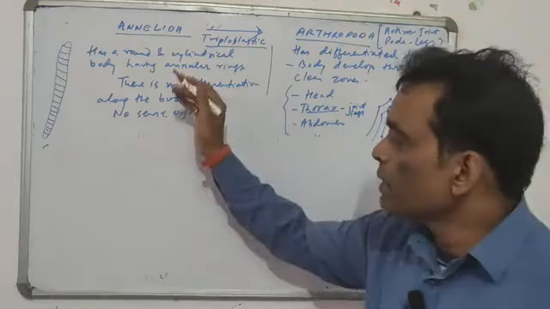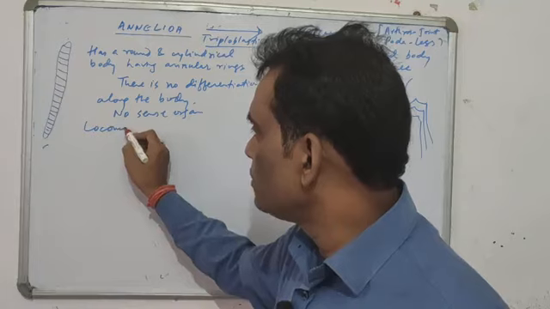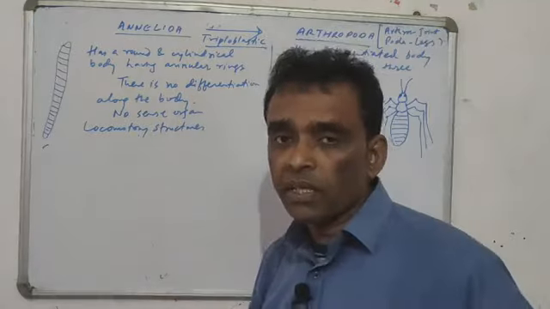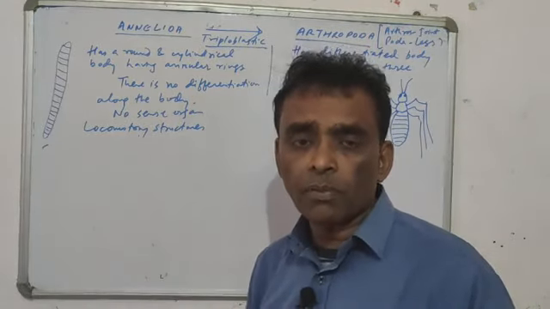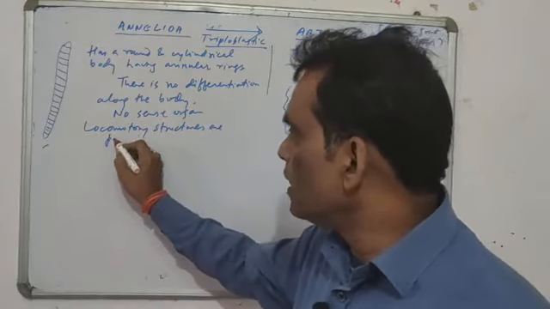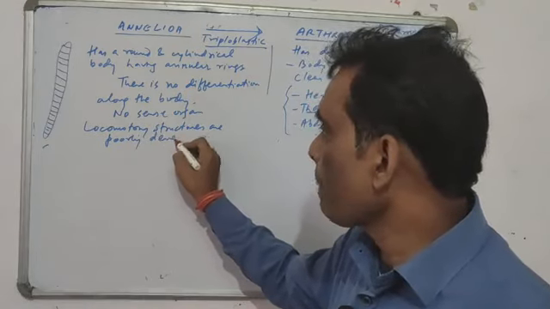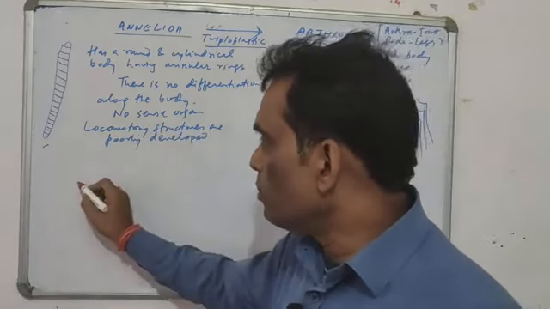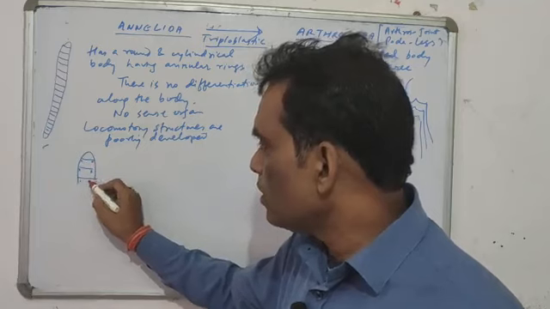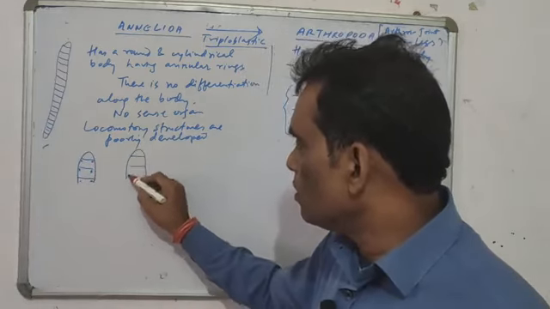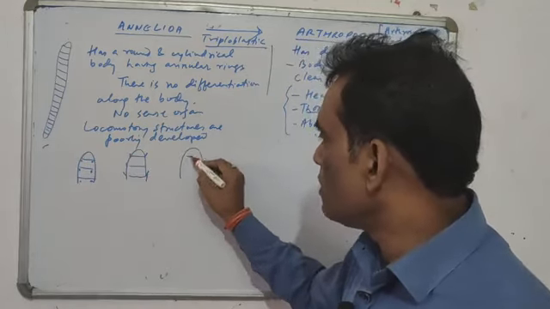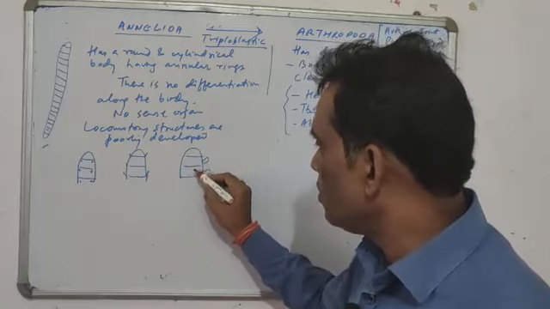ठीक है। यहाँ पर क्या है? Locomotory structures are there, locomotory structures चलने में मदद करता है। ये वर्म्स नहीं है, हम प्लेटी और नेमाटोडेल्मेंथिस बताएं, वर्म्स मतलब they move on their body surface, but ये locomotory structures are poorly developed, लेकिन है, ठीक है ना। पूरे बॉडी में आप देख सकते हो ऐसे जो बॉडी का रिंग्स है उसमें आप देख सकते हैं ऐसे छोटे छोटे स्ट्रक्चर्स, dot-like structures, and there are needle-like structures, such needle-like structures, or in some there are flat structures coming out of the body like this.